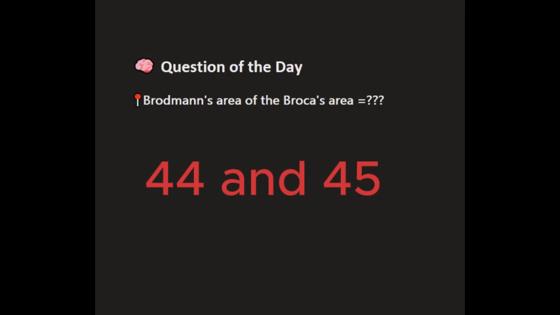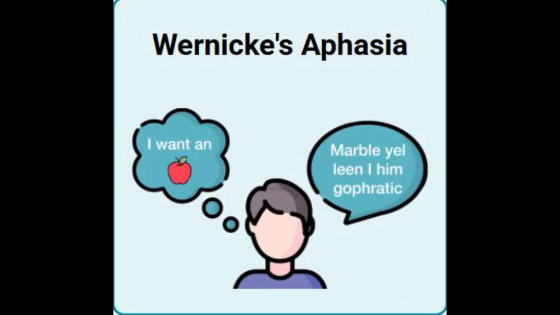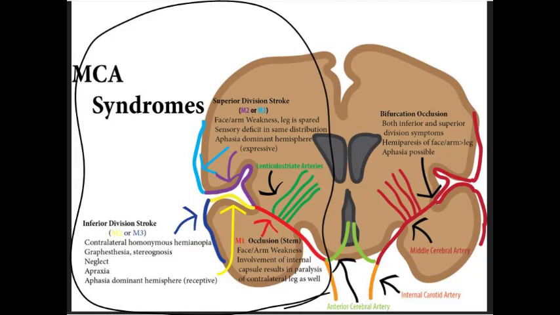Now let's make a contrast with other MCA syndromes. If the infarct were in the inferior division of the MCA instead, we would expect what we call Wernicke's aphasia, which is fluent but nonsensical speech with poor comprehension. Basically, they say what is called word salad. If the entire MCA trunk were occluded, we would see global aphasia involving both comprehension and speech production, plus hemiplegia affecting the face, arm, and leg due to deep ischemia involving the lenticulostriate arteries.